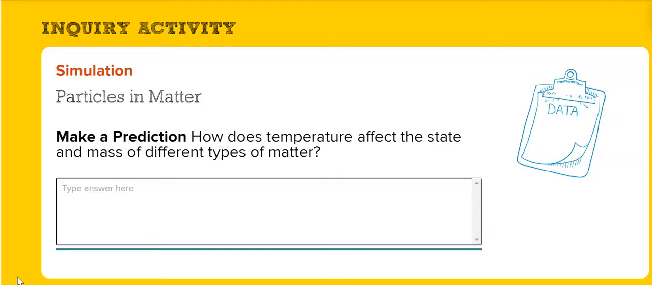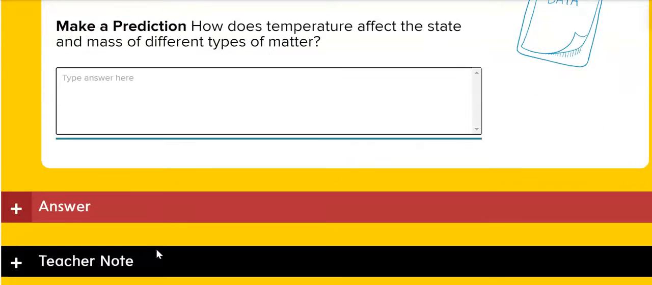So, how does temperature affect the state and mass of different types of matter? Meaning, when you heat a liquid or when you heat a solid, does the state of matter change? Or when you freeze a liquid, or when you try to freeze a solid, for example, does the state of matter change? So the question here: does temperature actually affect matter? Yes or no? This is our prediction, and if it does, how is it affected by it? So think about it for a minute.